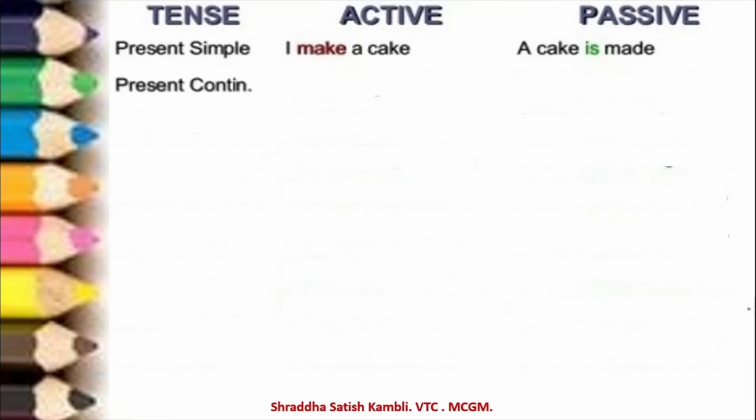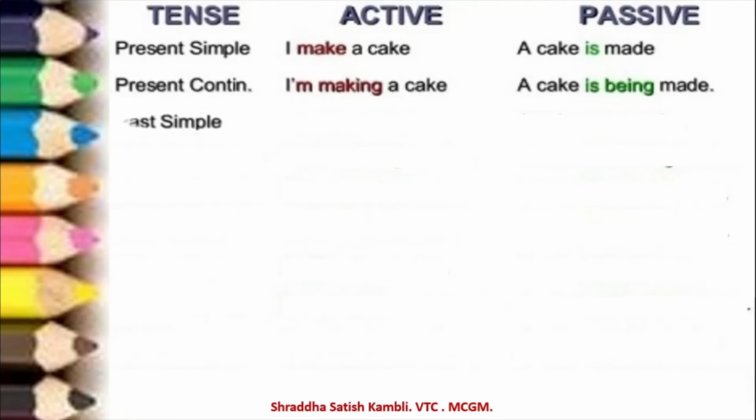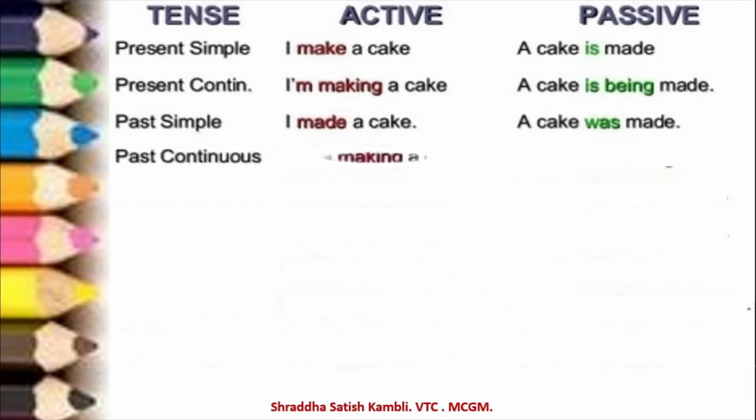Let us take the other tenses also. So if it is in the present continuous tense, in active, a sentence will be, I'm making a cake. In passive, it will be, a cake is being made by me. So see, the by me is not written there, but the sentence is still right. The next tense, let us take past simple. So, I made a cake. A cake was made by me. Past continuous. I was making a cake. A cake was being made. By me, I am not going to repeat it here now.